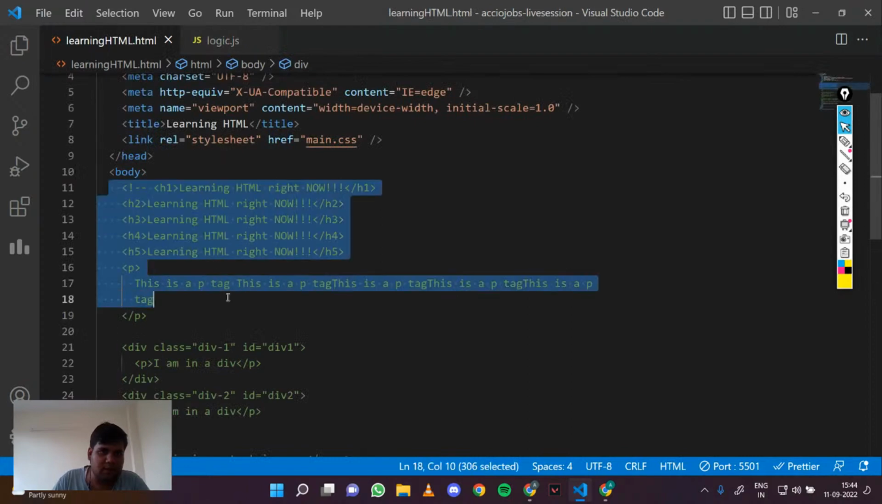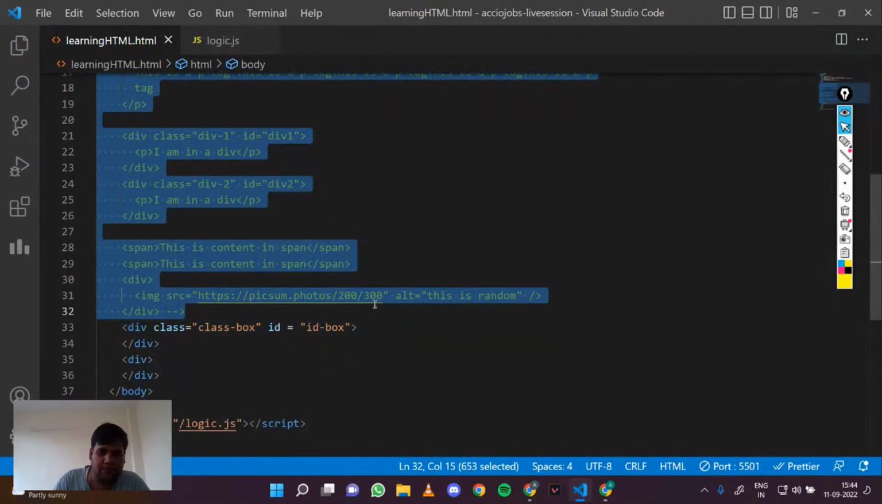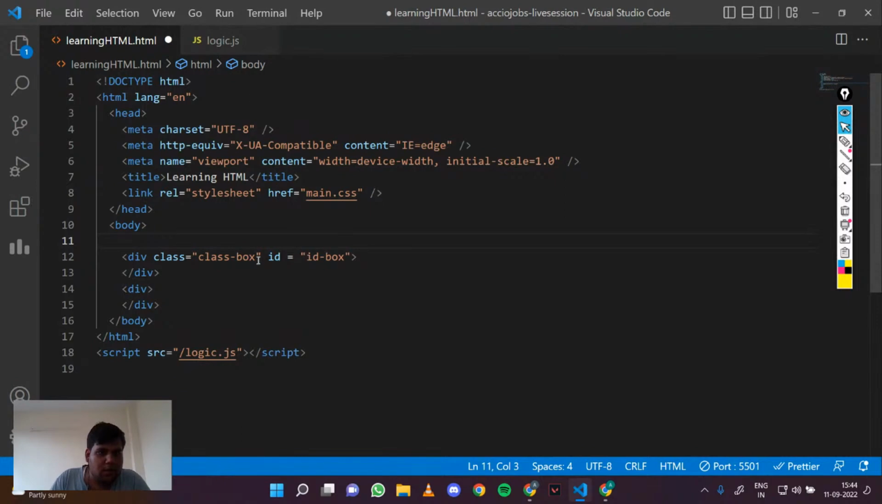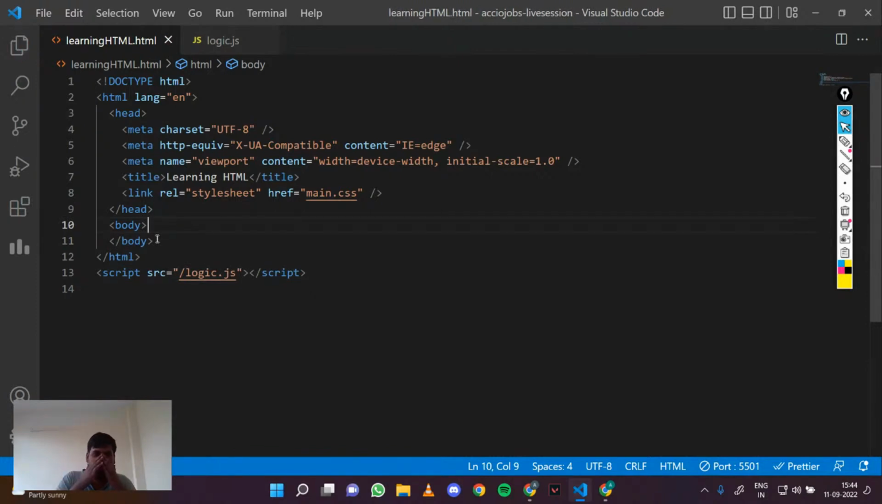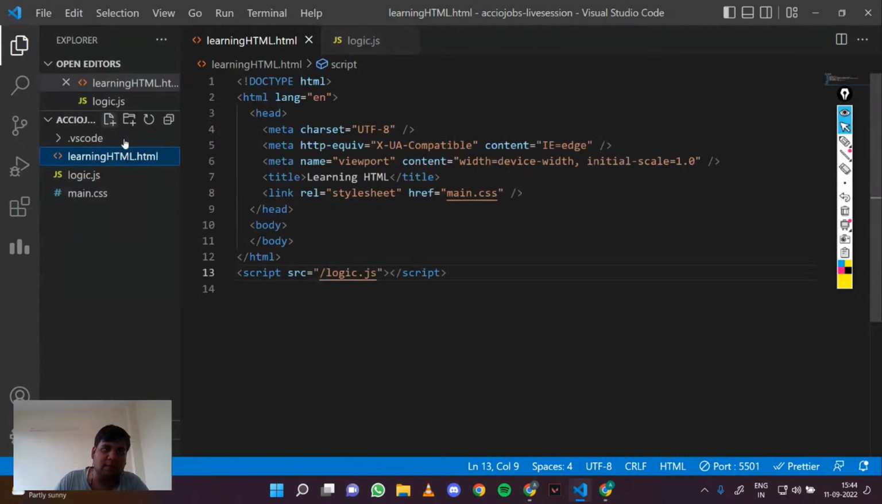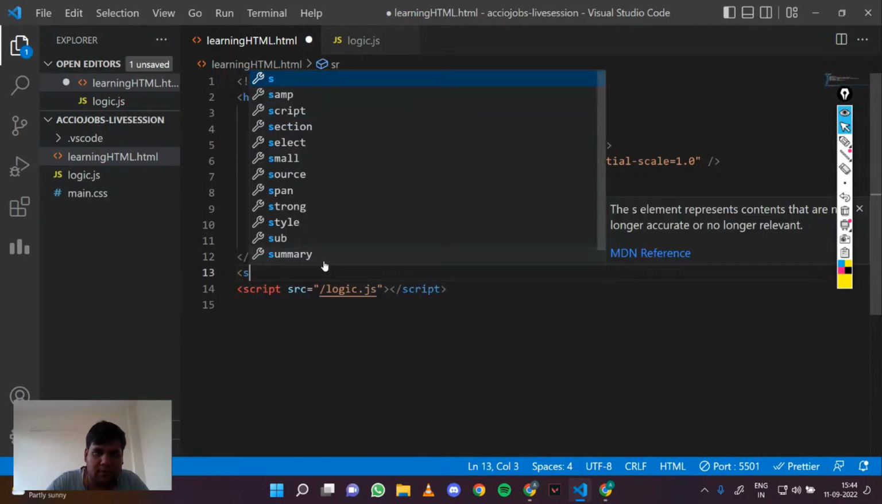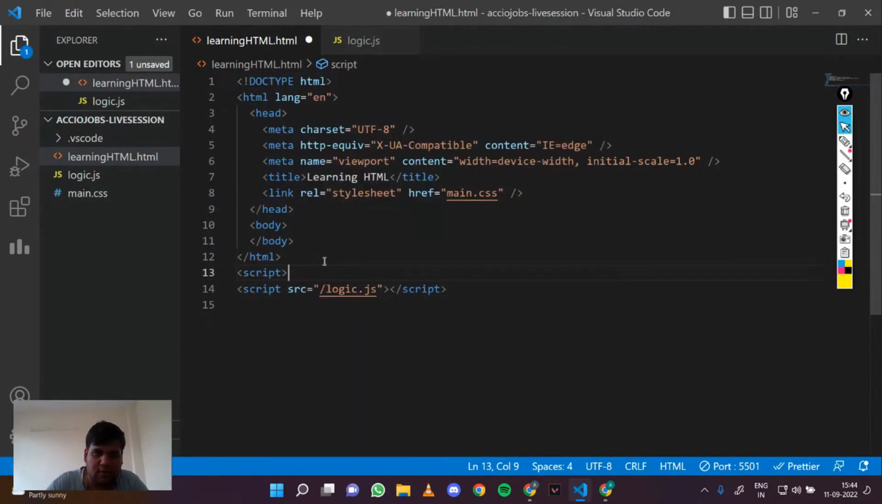Okay, so let me just remove all of this code. Let me remove these divs. As we discussed, JavaScript is the brain behind our app, right? There are two ways to write JavaScript. One way is to link a JavaScript file like we are doing right here, like logic.js, right? The other way is we can also just write script tags, and we can write anything here, right?